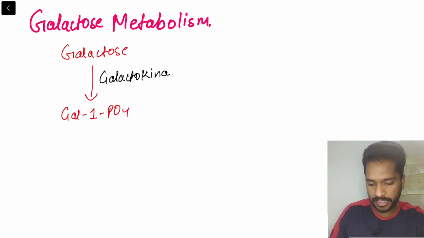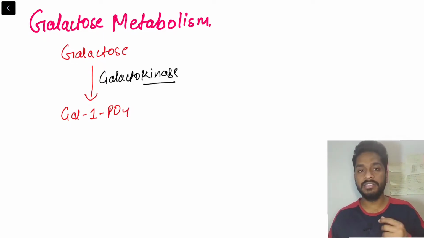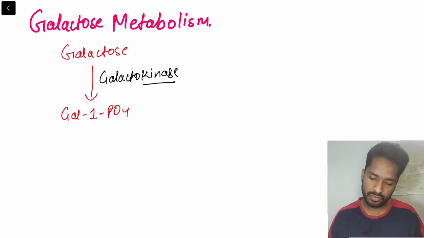Kinase means a transferase group, so it transfers a phosphate to galactose and makes it galactose 1-phosphate. The 1 means that at the first position of galactose there is a phosphate group.